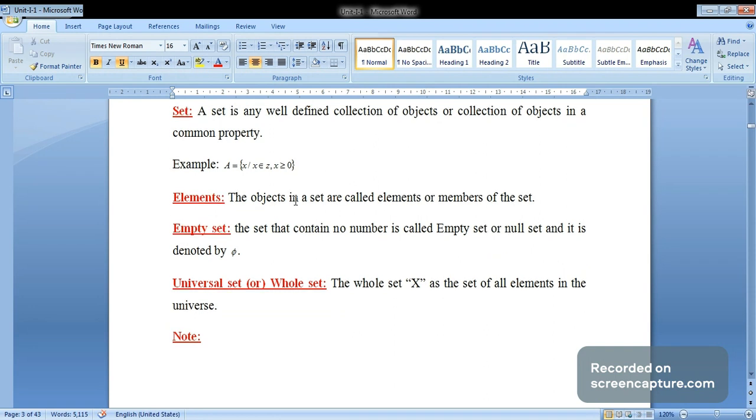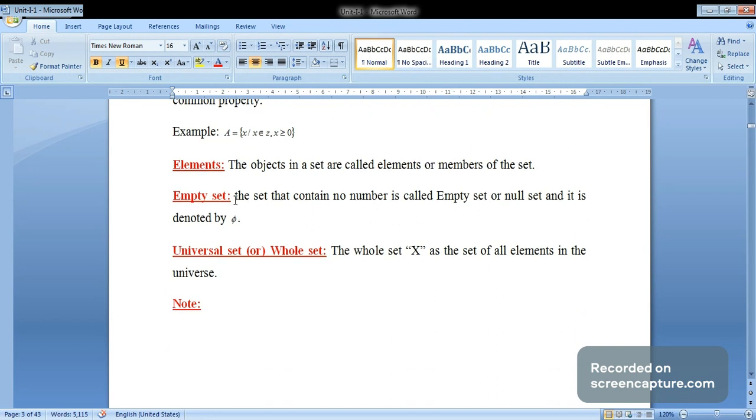Now we define elements. The objects in a set are called elements, or members of the set.